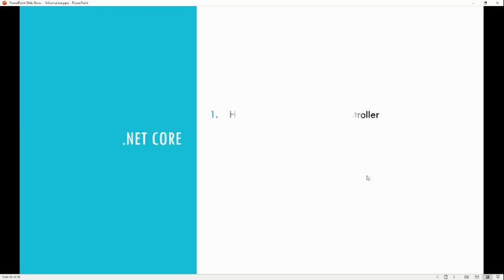Other one is the .NET Core side, how a service can be accessed in a controller. In .NET Core, dependency injection is inbuilt. We are getting this feature in .NET Core. There are three ways to achieve this: the first one is singleton, the second one is transient, and the third one is scoped. We define our interface along with the class, and after that, through the controller-level constructor, we can access our service.